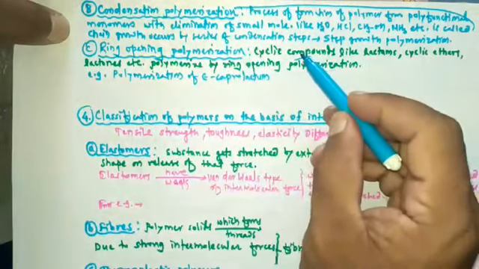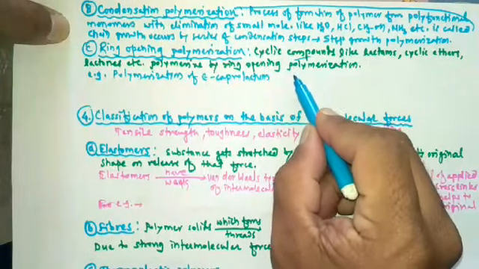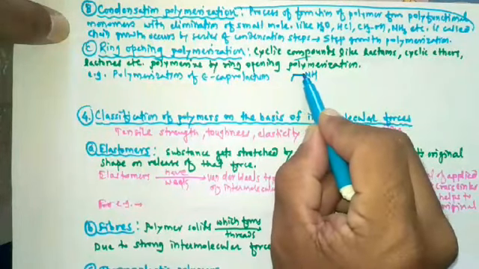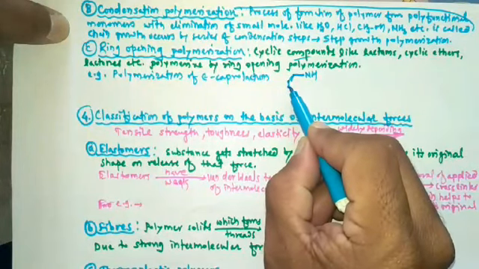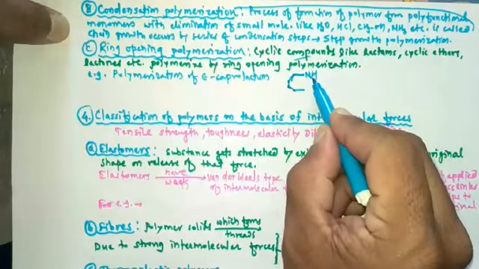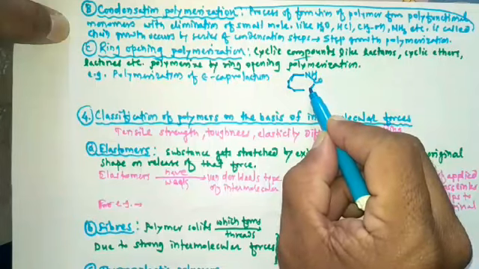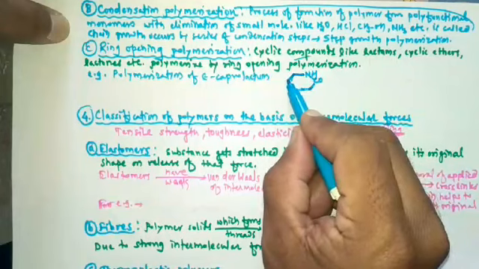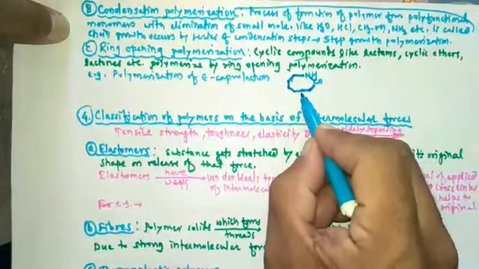See here the reaction. Epsilon caprolactam has NH, this cyclic structure, and to this NH it is attached. So this is the structural formula of epsilon caprolactam.